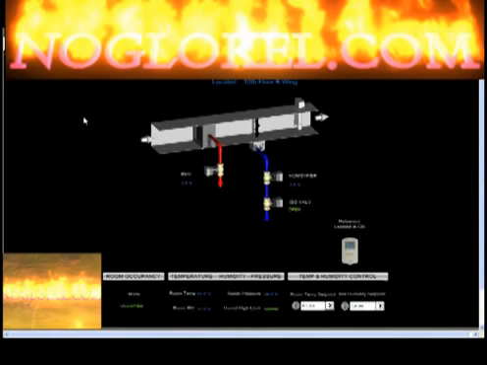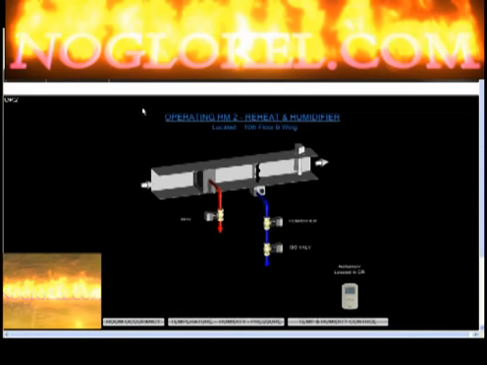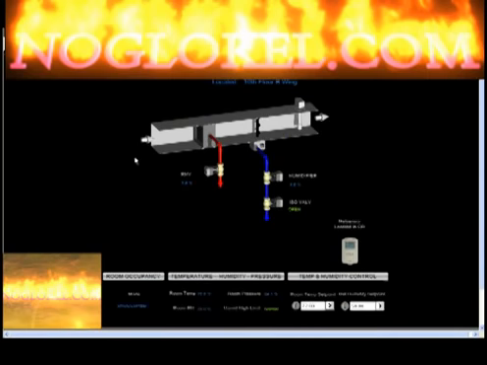Now let's take a look at OR number 2, the other OR that this unit serves. As you see here, the set point in OR 2 is 72 degrees. The actual temperature is 72.1 degrees Fahrenheit.